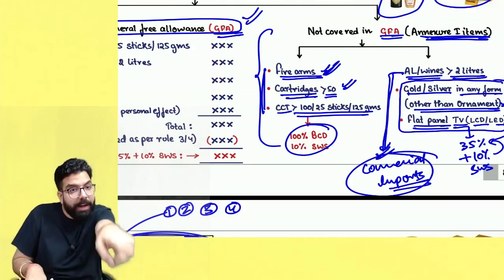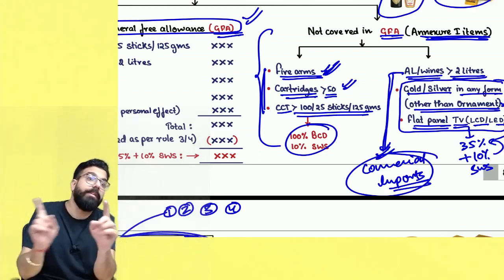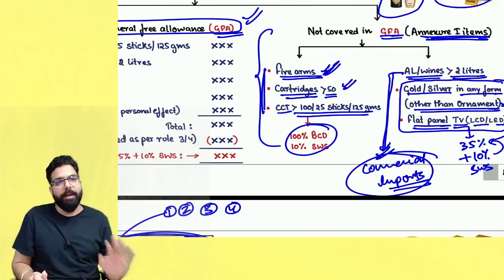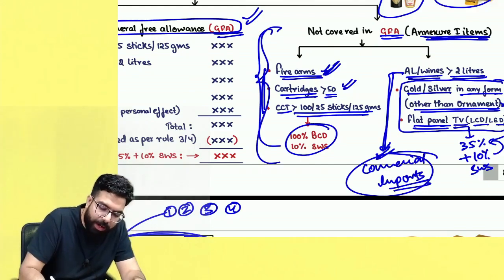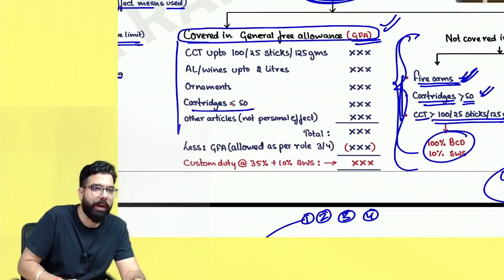Also, supposing I got a flat panel TV, I have a general free allowance. They will not clear in the general free allowance. I have to pay duty only and then I can clear. So these items you can't clear in your general free allowance, even if you have a general free allowance. Done, sir.